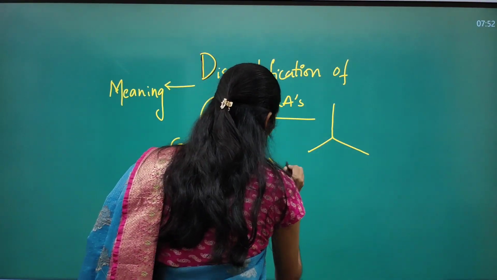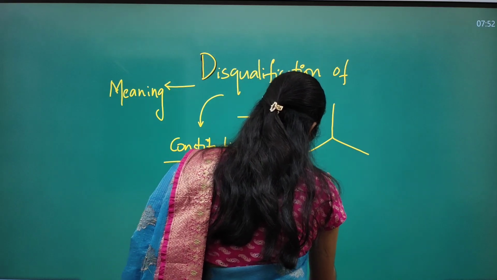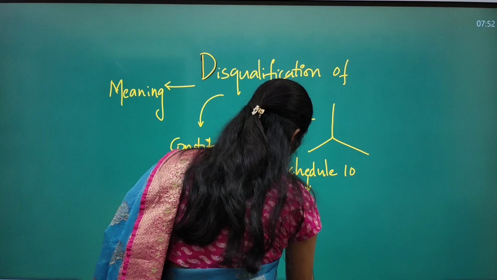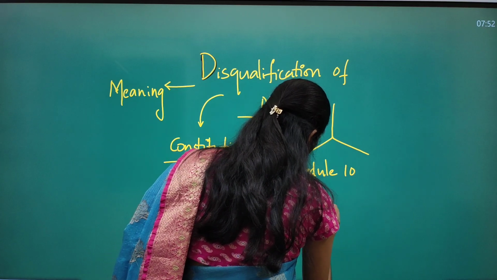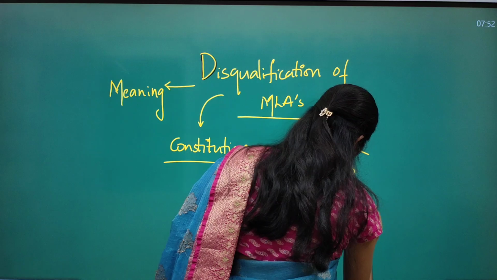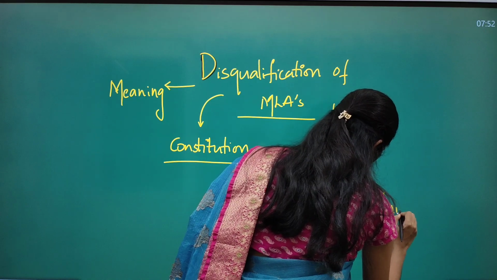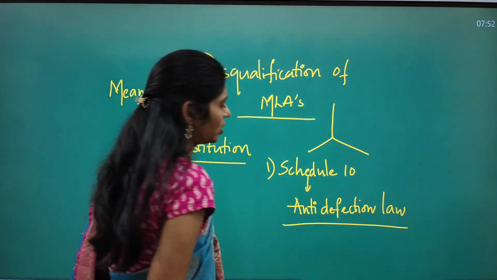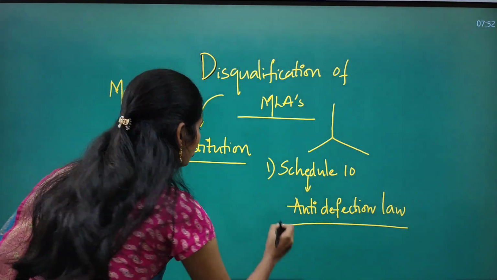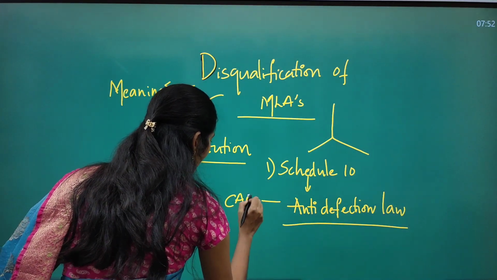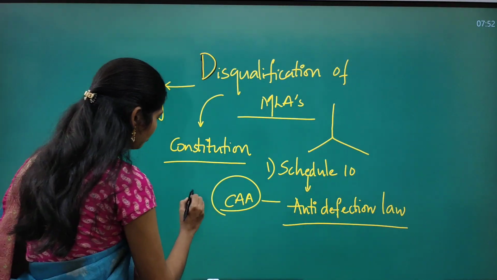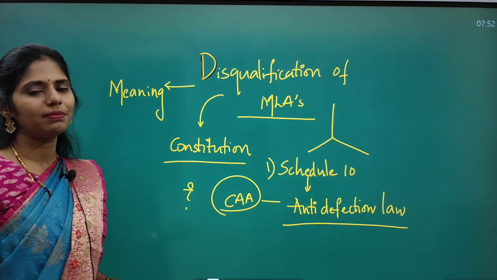The first one is our Schedule 10, which talks about the anti-defection law. This anti-defection law is not present in our original constitution, but through a Constitution Amendment Act we added it. So you have to see which Constitutional Amendment Act that is.